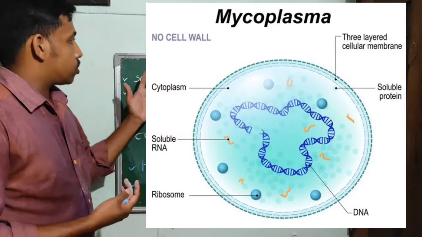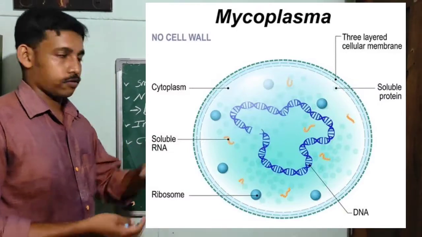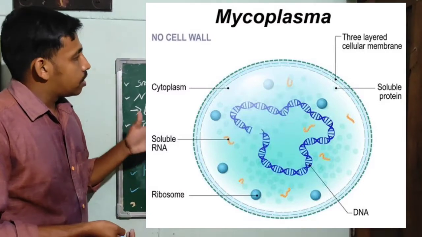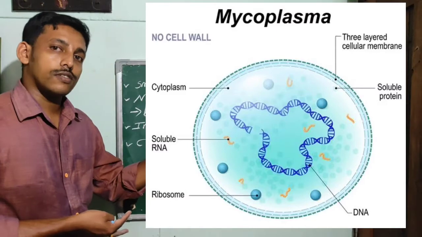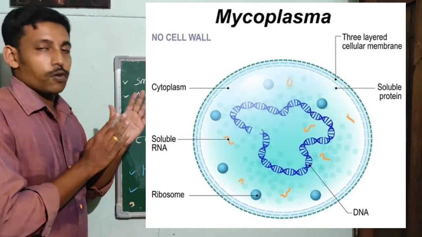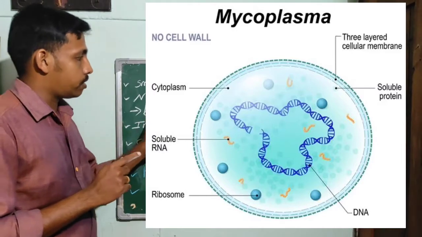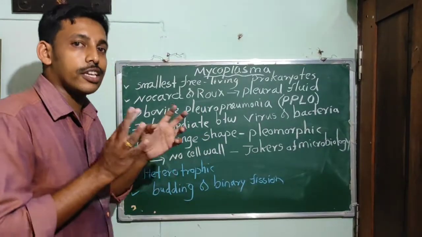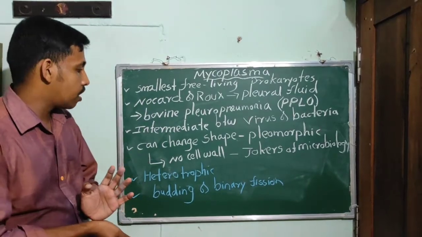They are the smallest, simplest, free-living prokaryotes. They were isolated by Nocard and Roux from the pleural fluid of cattle suffering from bovine pleuropneumonia. Hence their name, pleuropneumonia-like organisms.